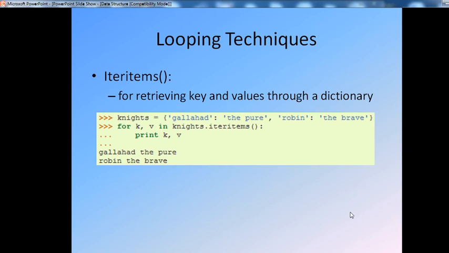Then looping, that is, looping techniques. How are looping techniques used for dictionaries? Here, iteritems is used for retrieving keys and values through a dictionary. That is the example given here. Knights equals gallant the pure, robin the brave. For k in knights, iteritems, print k. Finally, gallahad the pure and robin the brave.